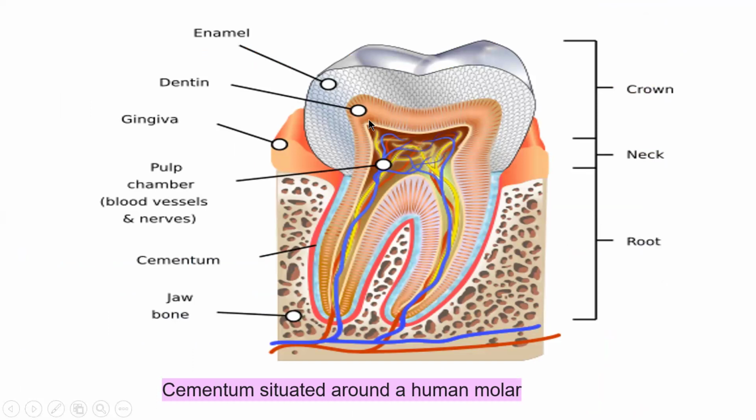Enamel, dentine, gingiva meaning gum, pulp chamber. There is a presence of blood vessels and nerves in the pulp chamber. When the doctor touches your teeth and it goes inside to the pulp chamber, we feel pain. That is about the cementum, jawbone, crown, neck, root.